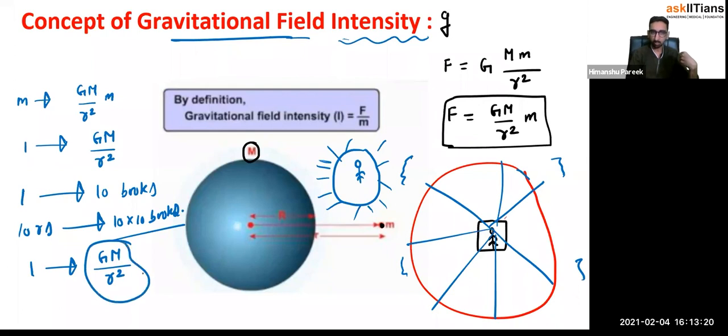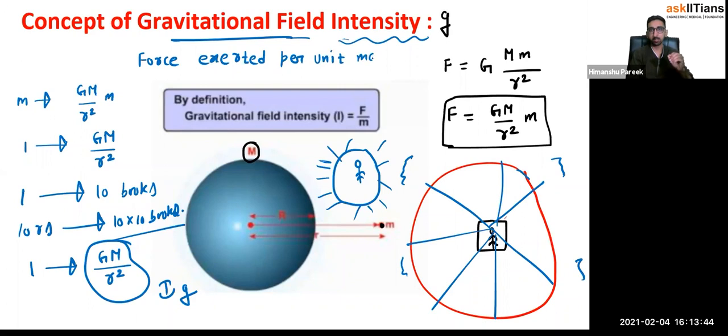This Gm by R square is called the intensity, Ig, with small g in the subscript. So basically, what is gravitational field intensity? Force exerted per unit mass. Force exerted per unit mass is called what? This is called the gravitational field intensity. So that is the simple meaning of gravitational field intensity: force exerted per unit mass.